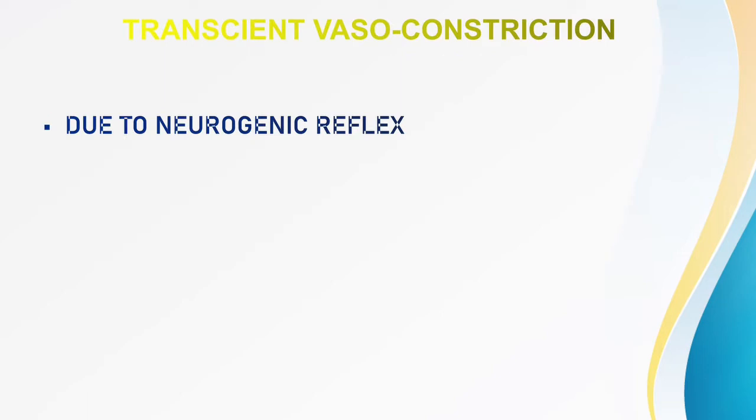First, transient vasoconstriction. Say you hit your own arm or your own wrist, there will be a sensation and a reflex will be generated, right? So as soon as you hit your arm or forearm, wherever, there will be a transient vasoconstriction due to neurogenic reflex.